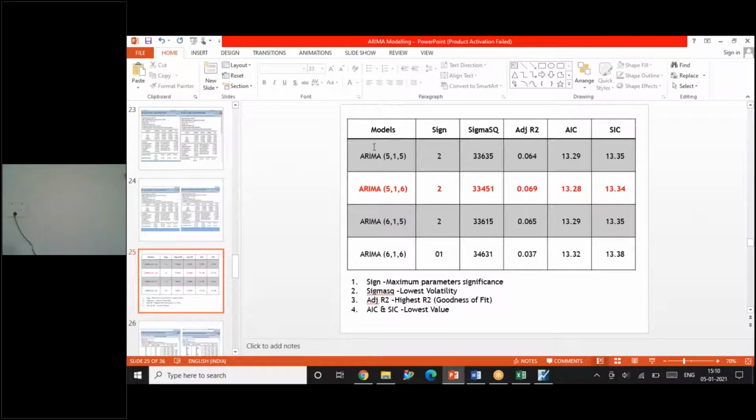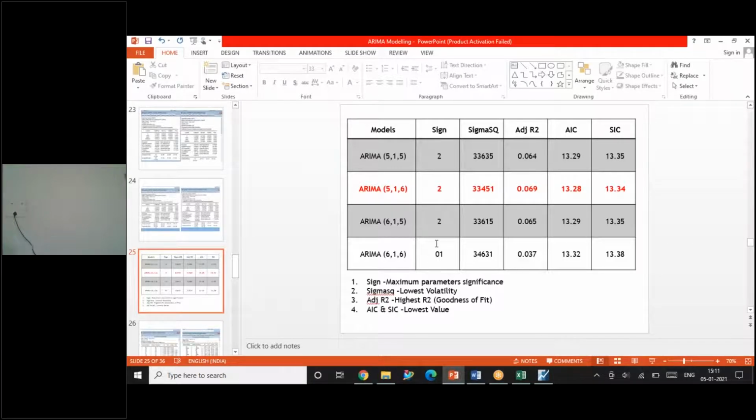Here I've written ARIMA 5, 1, 5: both p values, for AR5 and MA5, are significant. So I've written it as 2. Then the next model, ARIMA 5, 6, where AR is 5 and MA is 6, both are significant. Then the model where AR is 6 and MA is 5, that is 2, both values are significant. And in the last model, 6, 6, only one value was significant; the other was not.